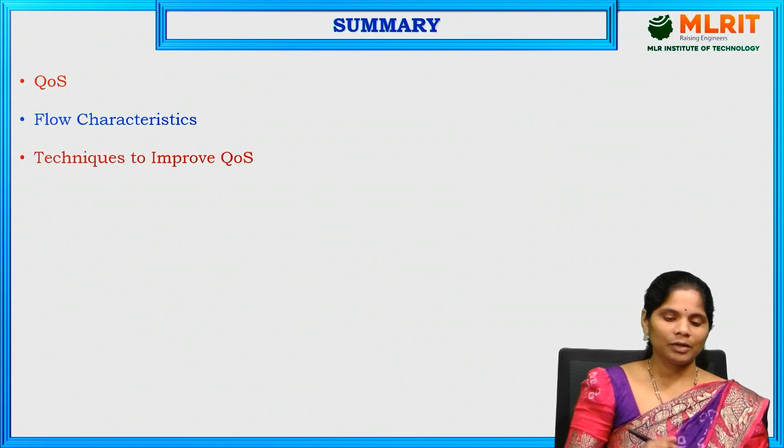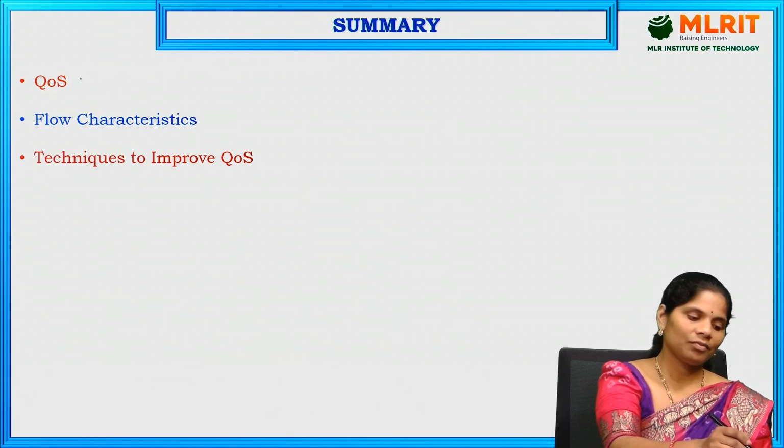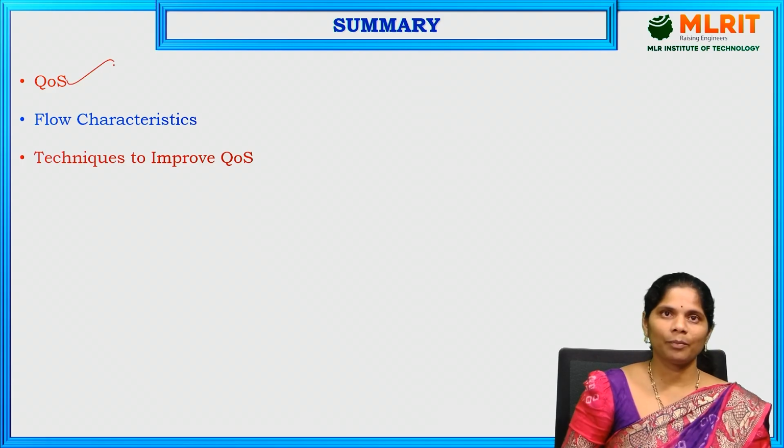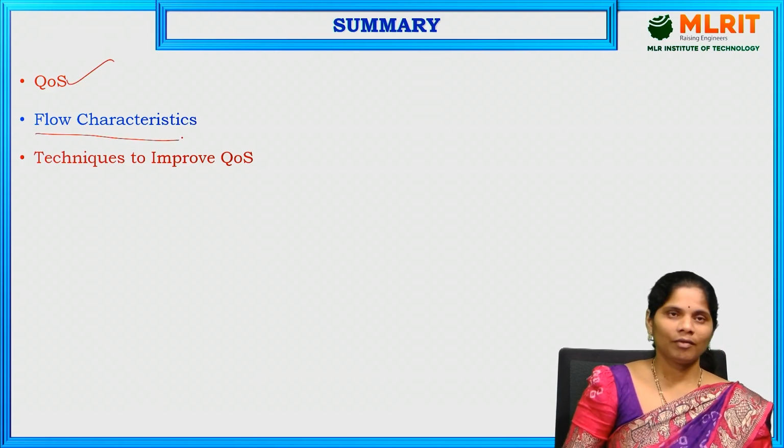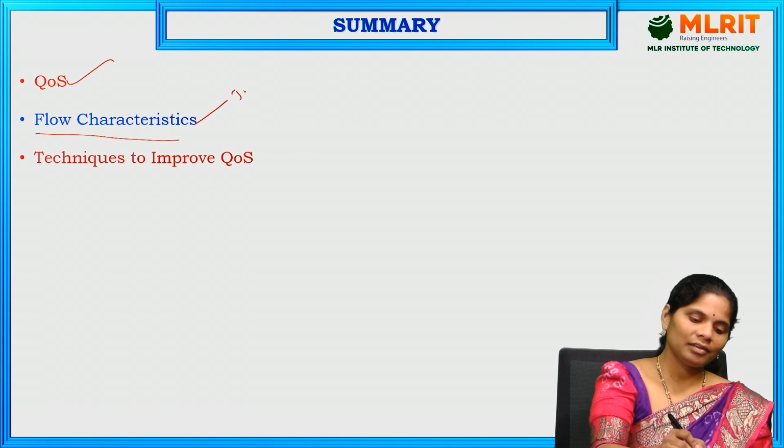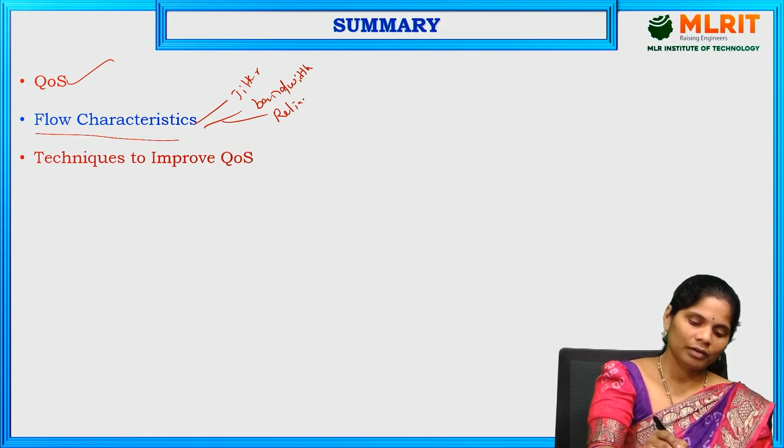So, coming to the summary, in today's session we discussed first what is quality of service of a network, and next we discussed the flow characteristics: jitter, bandwidth, reliability. Next one is the delay.